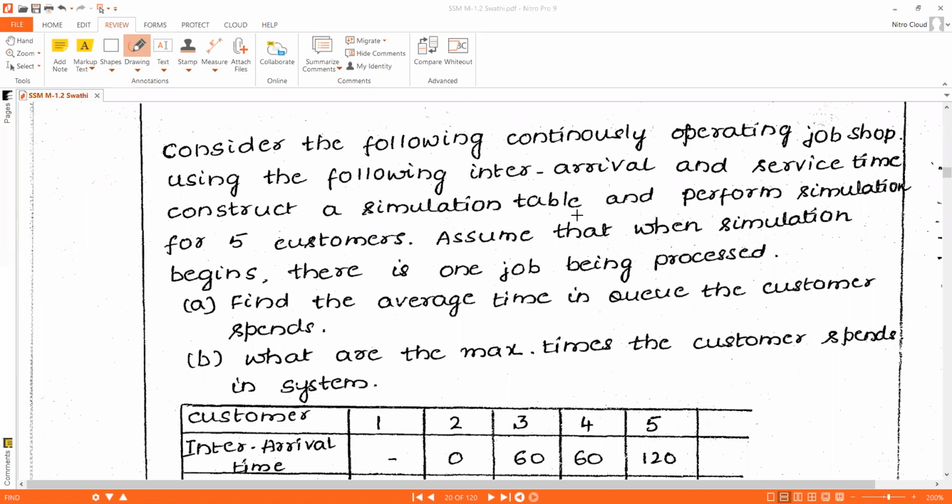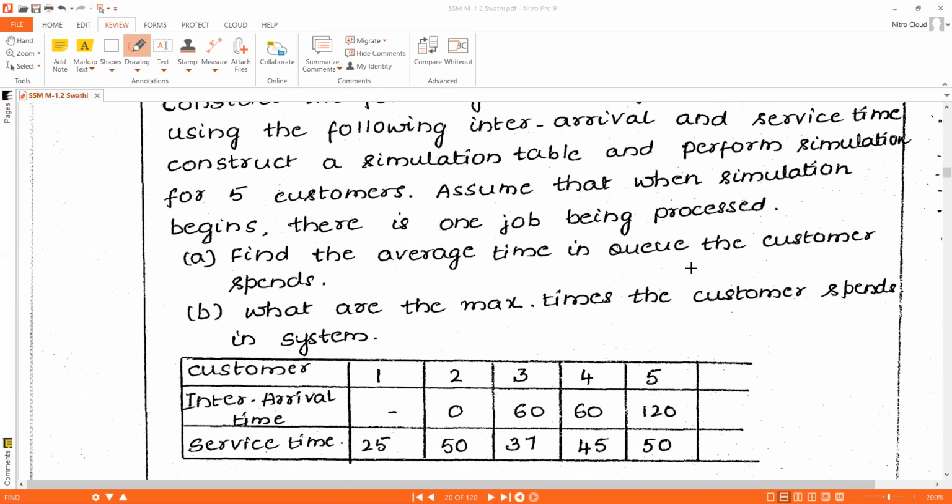Construct a simulation table and perform simulation for 5 customers. That means there will be 5 customers to execute the job. And they have told that assume that when simulation begins, there is one job being processed. It is a single channel queuing system.